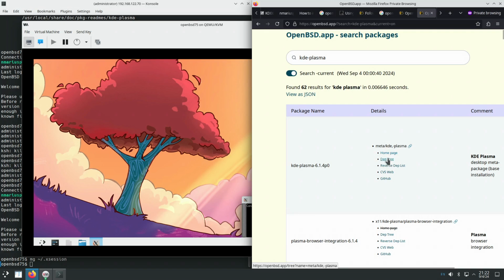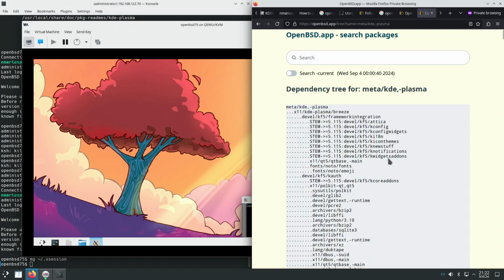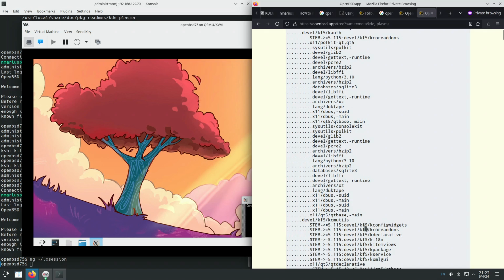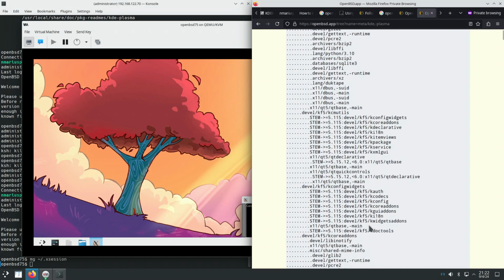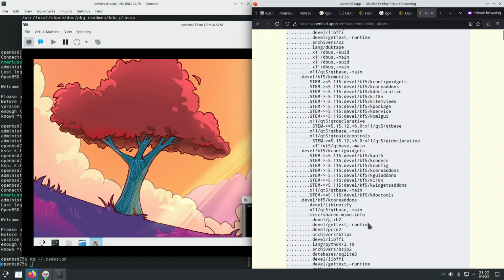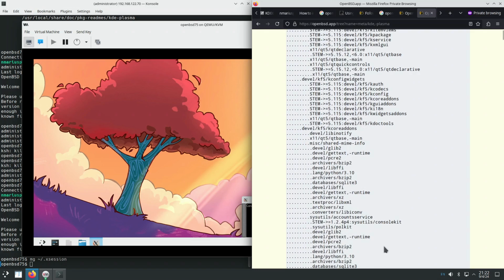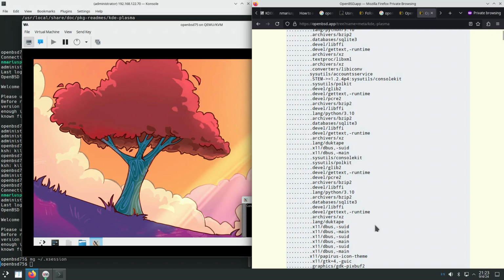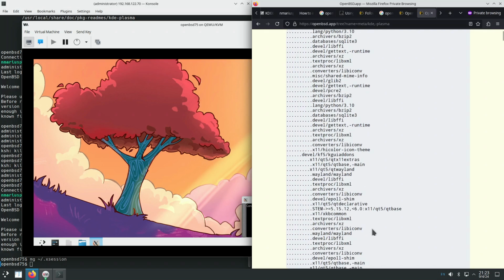Not sure how to show the dependency tree for current, but they should be similar. So fonts, Noto, great. KDE Frameworks version 6. And as applications, let's see what we have in here.